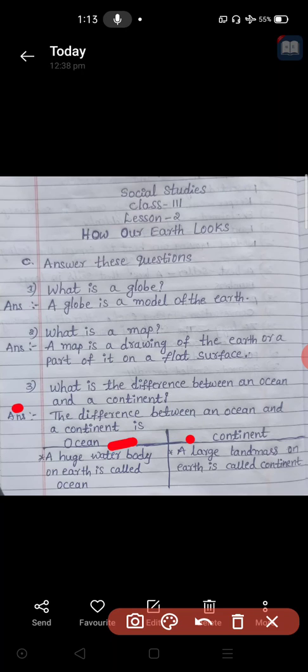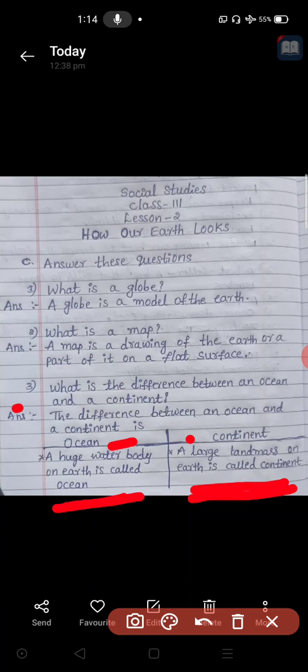A huge water body on earth is called an ocean. Then continent means what? A large land mass. It means land area. Land mass is nothing but land area. A large land mass on earth is called a continent. Huge water bodies are called oceans, and large land masses or land areas are called continents.